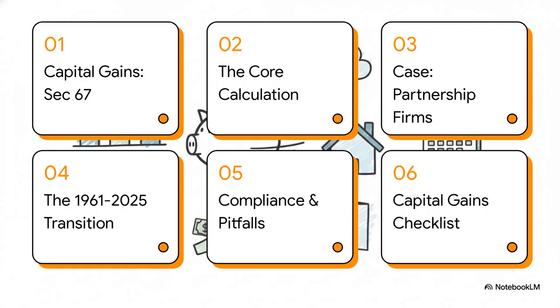So here's our game plan. We're going to start with the absolute foundation, Section 67. Then we'll get into the nitty-gritty of the core calculation. We'll also tackle a really tricky area, partnership firms, before diving into the super important 1961 to 2025 transition. And of course, we'll wrap up with compliance pitfalls and a handy checklist to keep you on the right track.